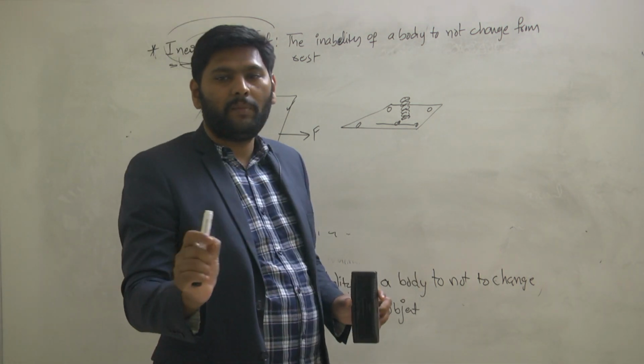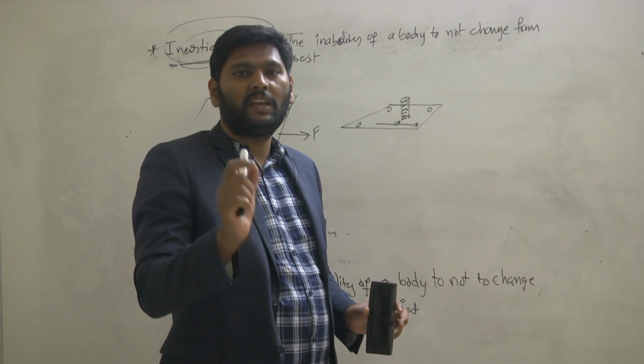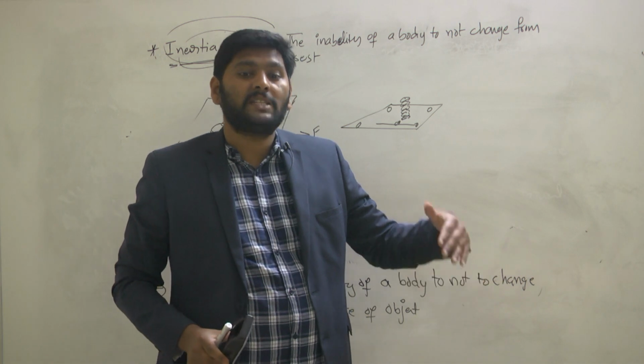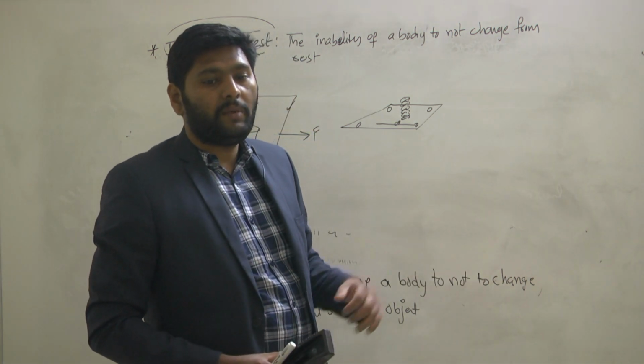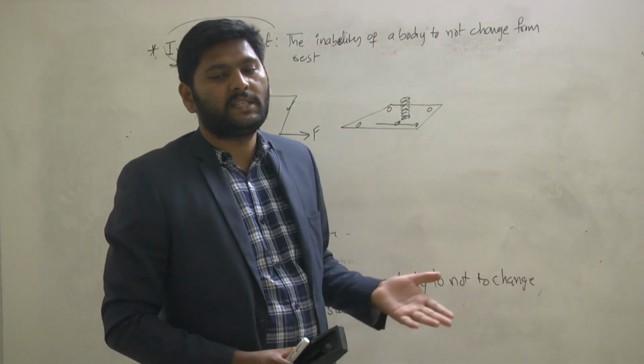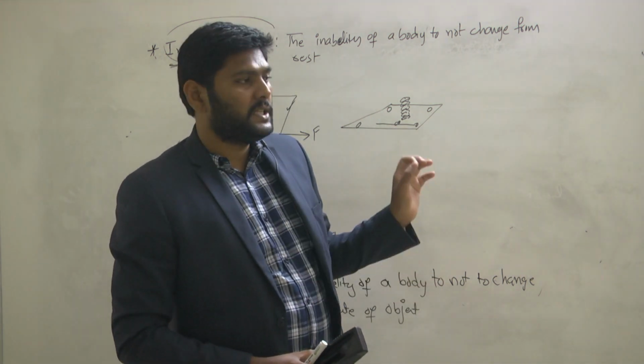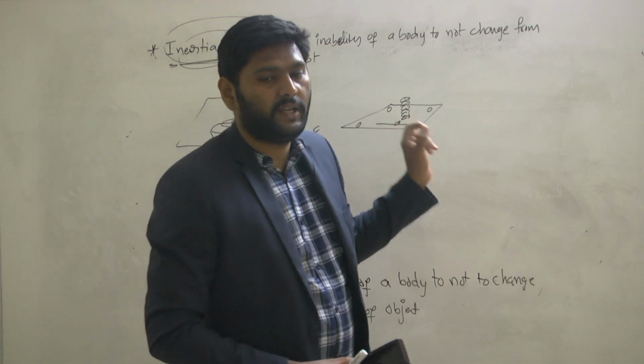We have applied force on the last coin using the striker. So the last coin's natural state will change. The remaining coins will not change their natural state, so they will come down as they are. That is because of inertia of rest.